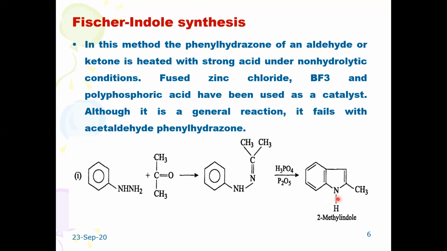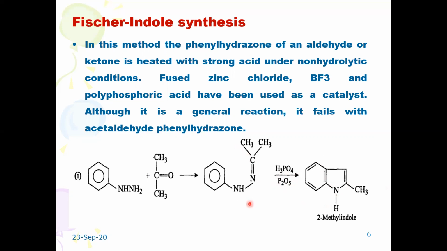It means phenylhydrazine on condensation with acetone or any aldehyde or ketone gives a phenylhydrazone derivative, that means a condensed product.